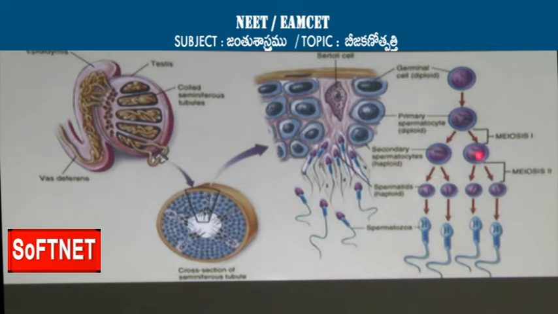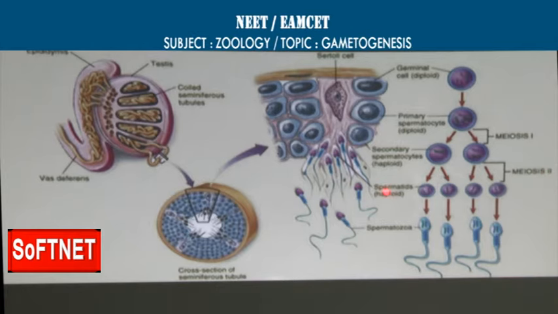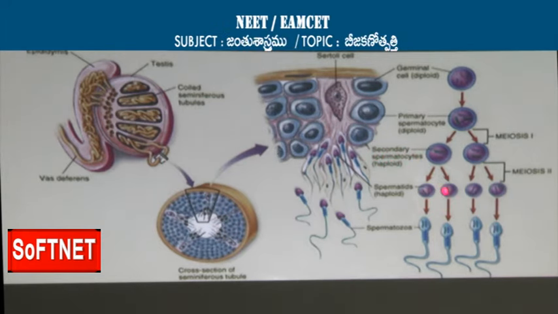The two secondary spermatocytes, after meiosis 2, will become the spermatids. So I repeat, secondary spermatocytes after meiosis 2 will produce the spermatids. Each one will produce 2, therefore the total number of spermatids is 4.